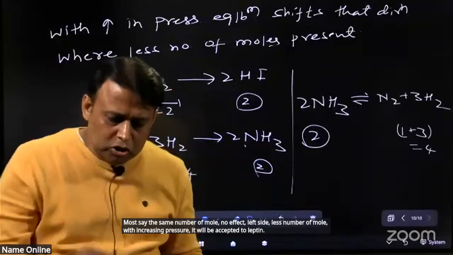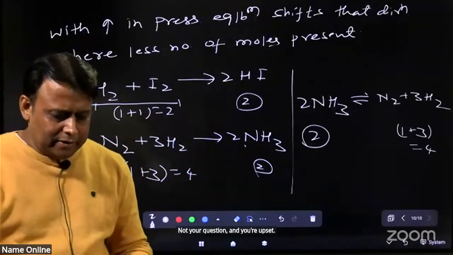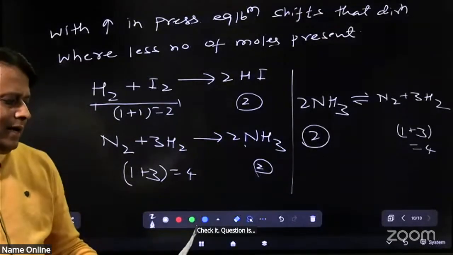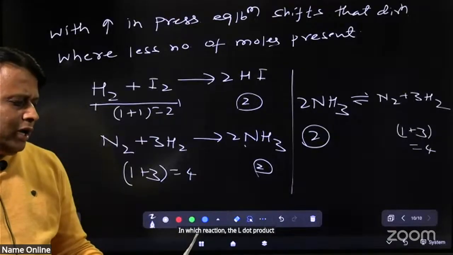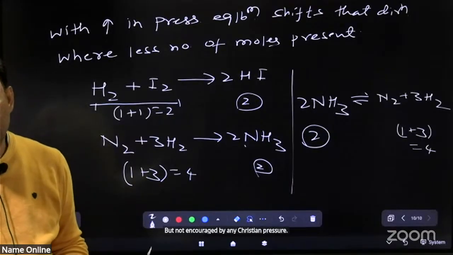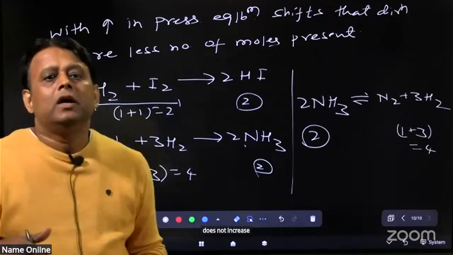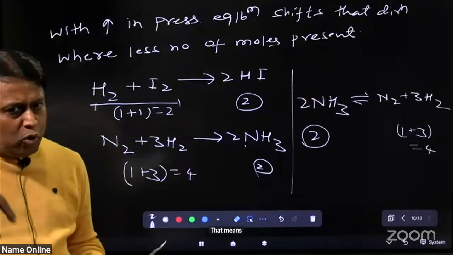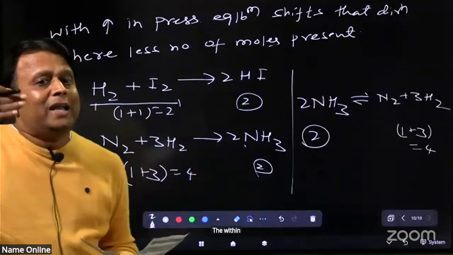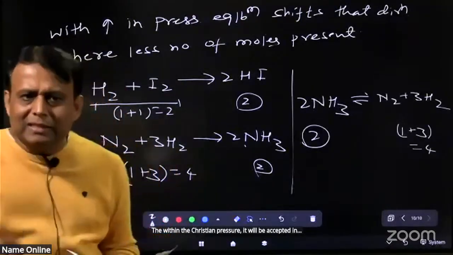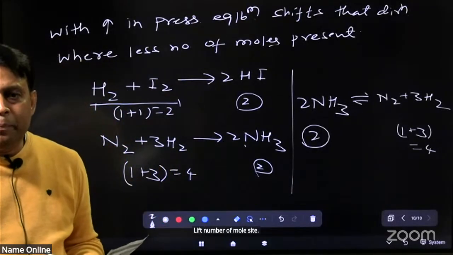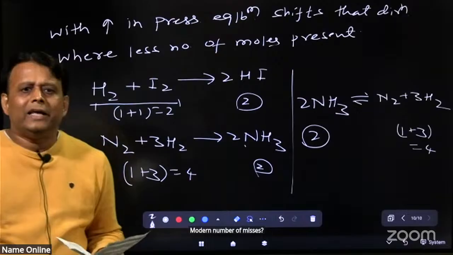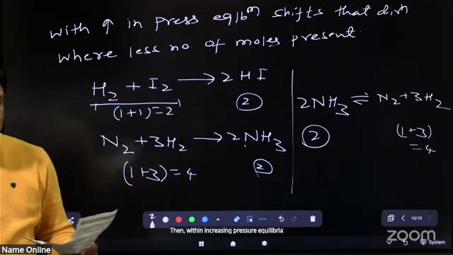Now, your question and your options. Check it. The question is, in which reaction does the yield of product not increase by increase in pressure? Does not increase means maybe decrease and maybe constant. So with increase in pressure, it will shift to the side with fewer moles. So when the product side has more moles, then with increase in pressure the product does not increase.